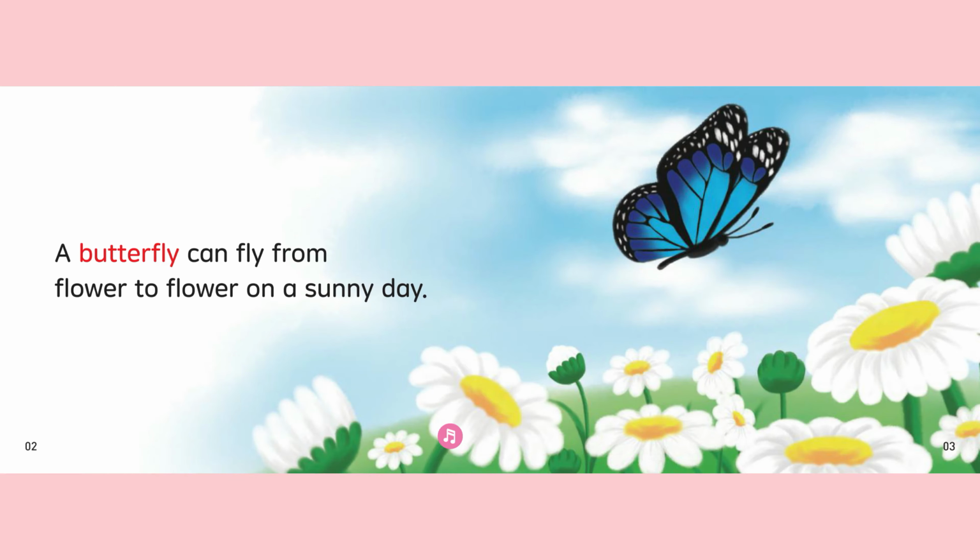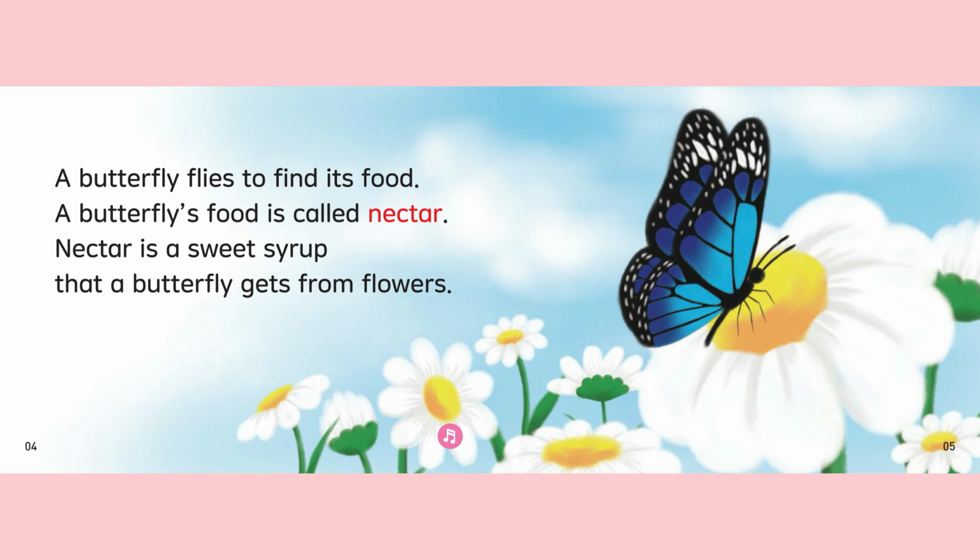A butterfly can fly from flower to flower on a sunny day. A butterfly flies to find its food. A butterfly's food is called nectar. Nectar is a sweet syrup that a butterfly gets from flowers.